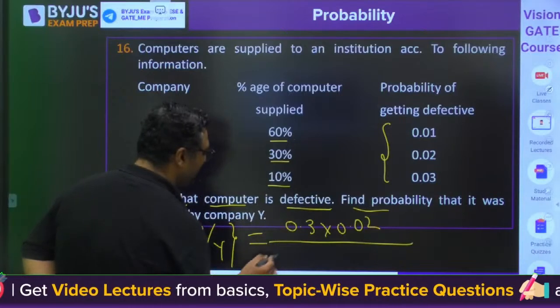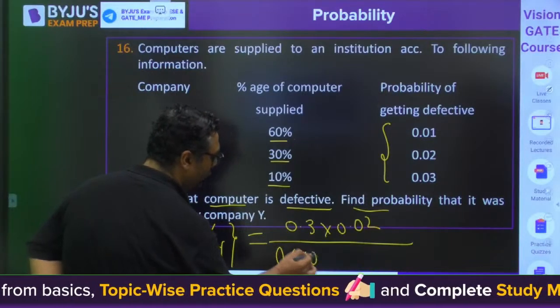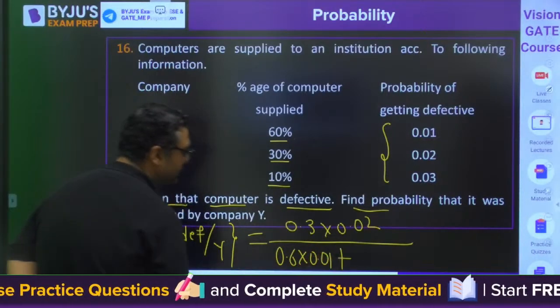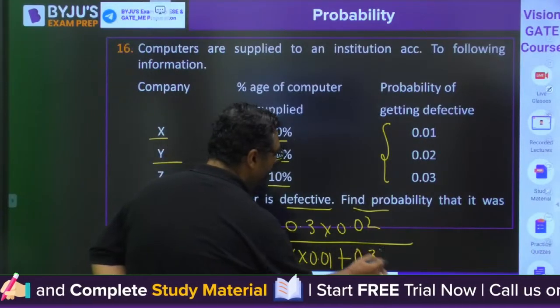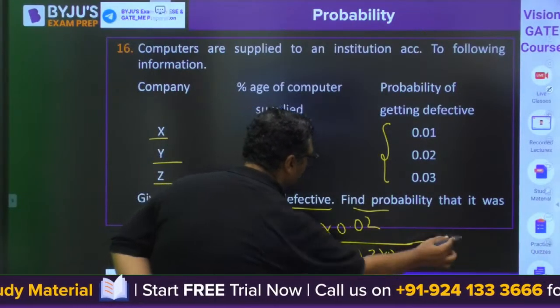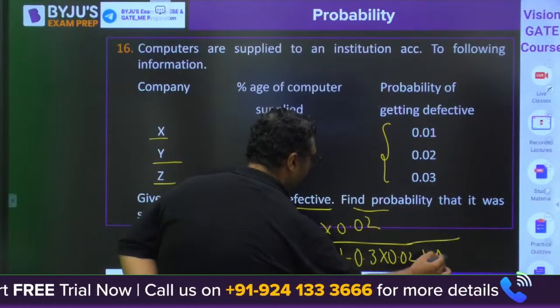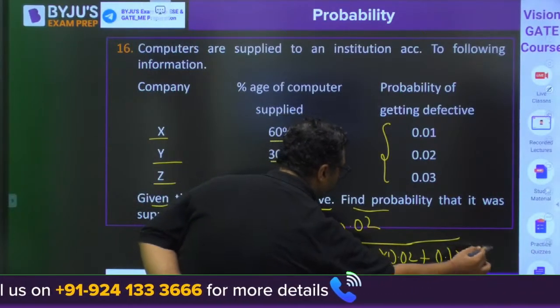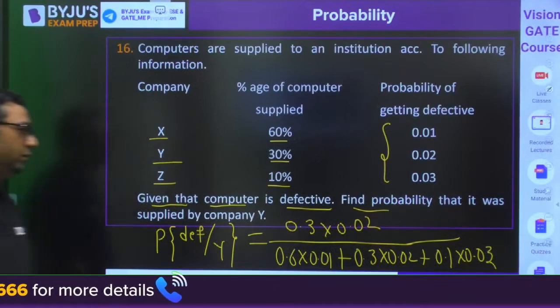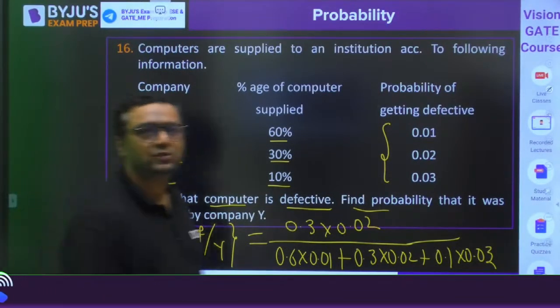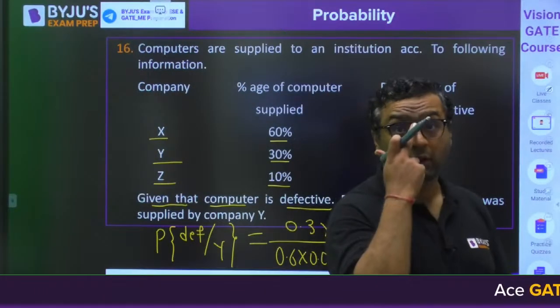Everybody knows for Y it is 0.3 into 0.02, divided by 0.6 into 0.01 plus 0.3 into 0.02 plus 0.1 into 0.03. Formula we have already discussed last time. Solve it and get the answer. Don't worry.